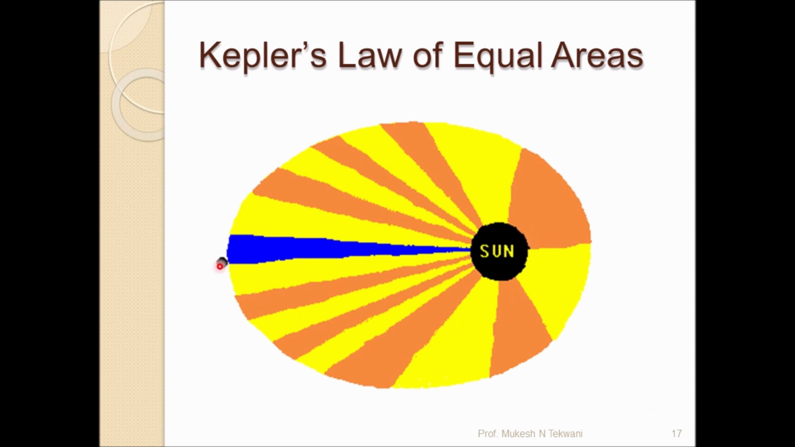That is, from here to here, this blue colored area will be the same as this orange colored area, anywhere from here to here, at equal intervals of time. Like from time t1 to t2, same area; t1 to t2, same area, at equal intervals of time. That is, the area swept by a planet will be equal at equal intervals of time. That is Kepler's law of equal areas. That is the second law.